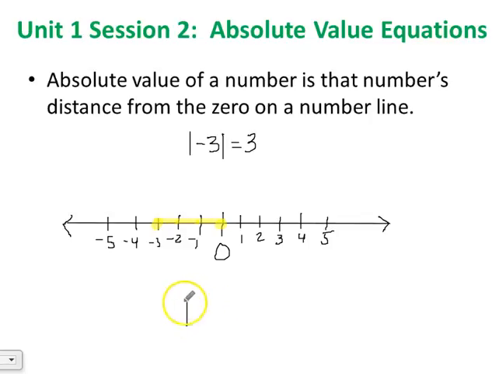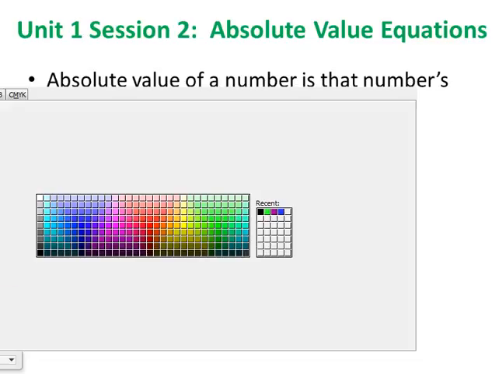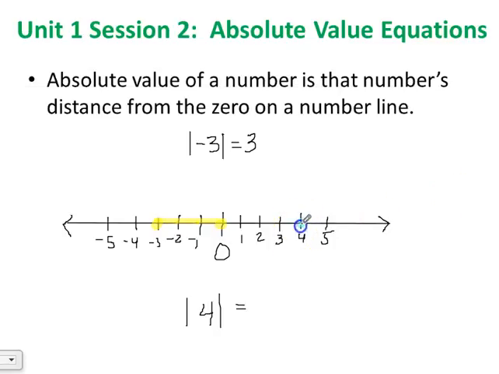Let's say I ask you what the absolute value of 4 is. Well, what's the distance between 4 and the 0 on the number line? So here's 4. We are 1, 2, 3, 4 units away, so the absolute value of 4 would be 4. So that's what the absolute value means.